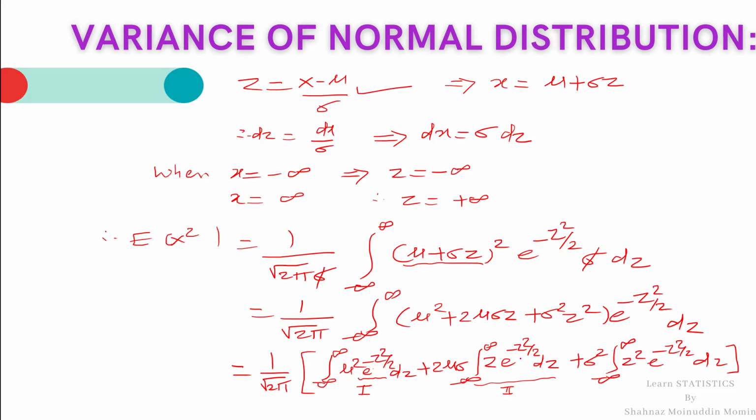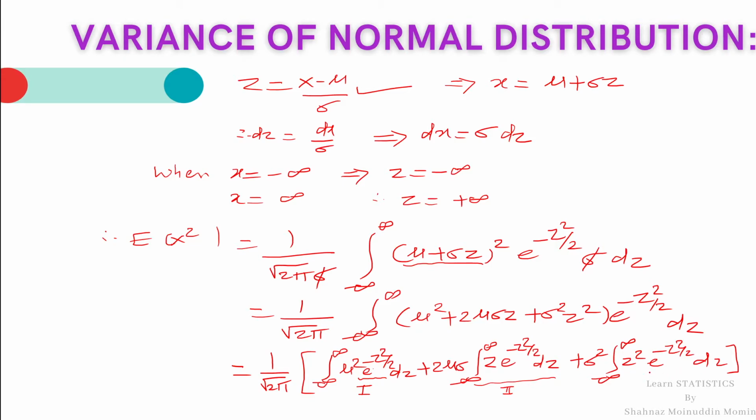By replacing z with minus z, we find that the integrand z e raised to minus z square by 2 is an odd function. So the value of the second integral is 0.